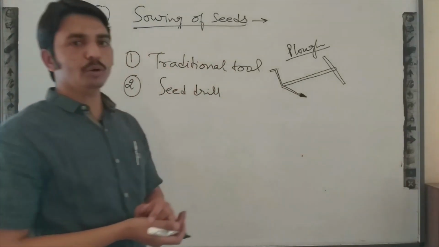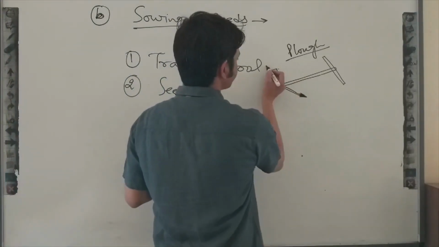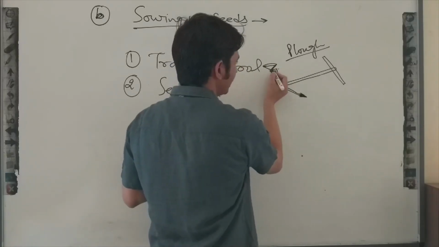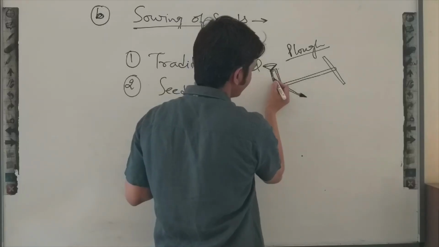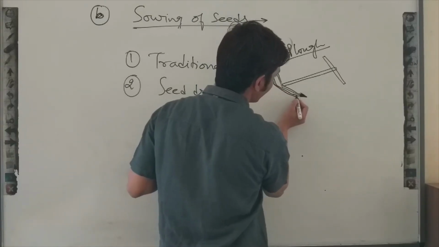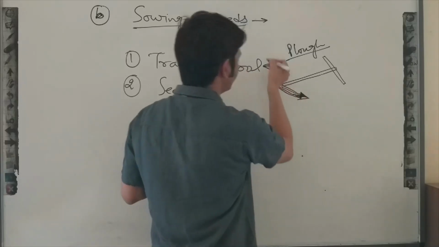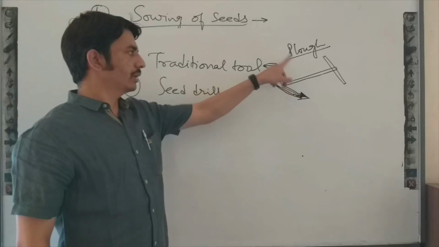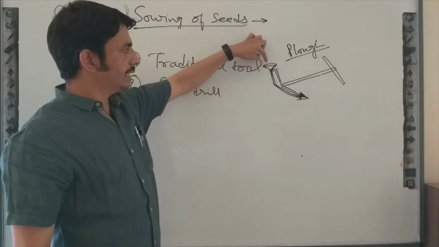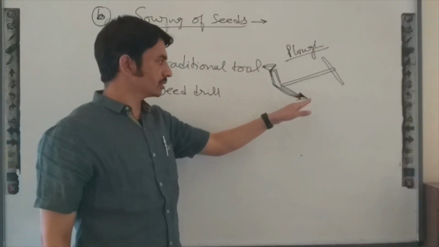Now in the traditional tool, we attach to the same plough a funnel-like structure, and this funnel is attached to a pipe, and this pipe is the connection between the funnel and the penetrator. In the funnel we can put grains, seeds, and these seeds move through the pipe-like structure, which is attached to the piercing end.